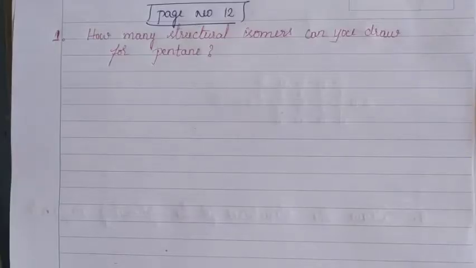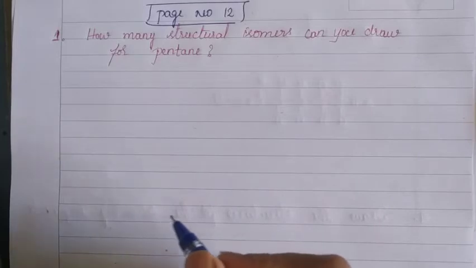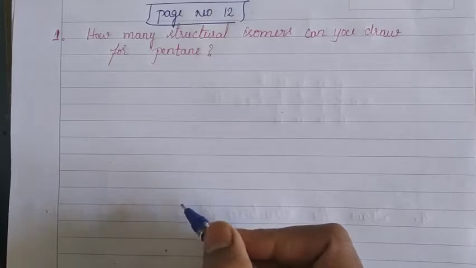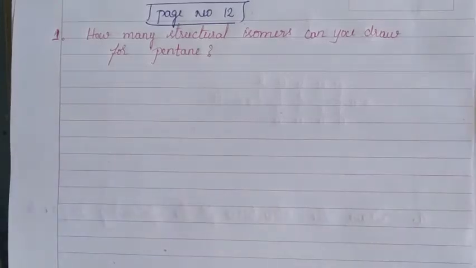Children, now come to the in-text question on page number 12. See what is asked in the first question: how many structural isomers can you draw for pentane? Here we have to draw structural isomers for pentane. Children, I told you already, carbon compounds with more than 3 carbon atoms have isomers.